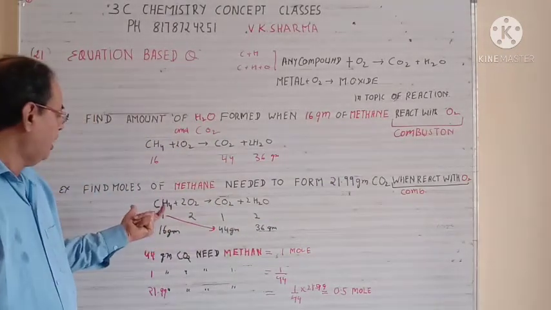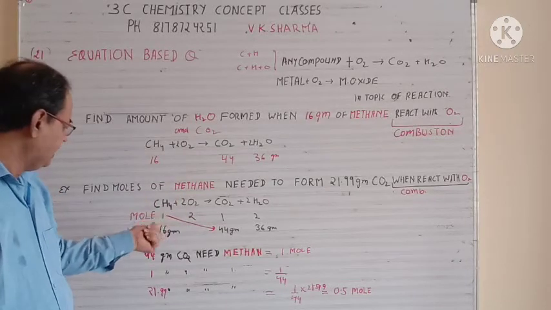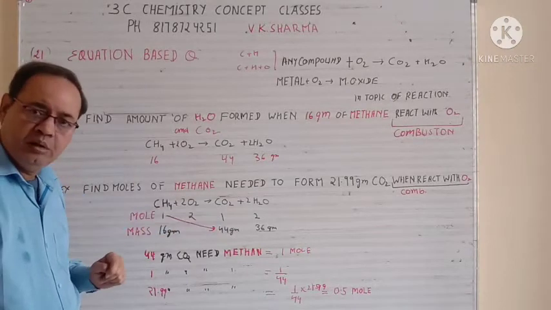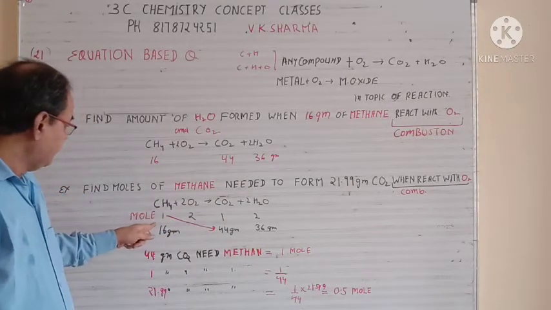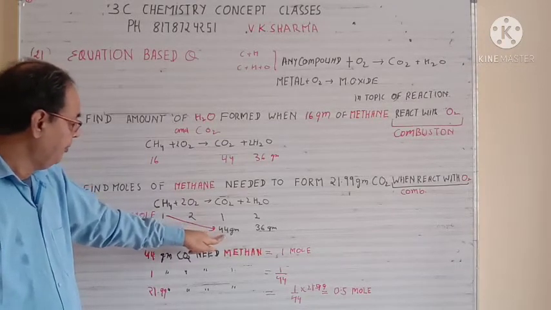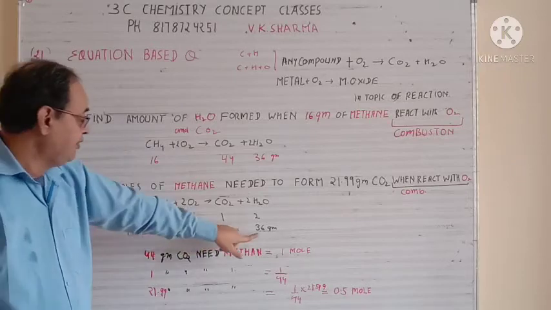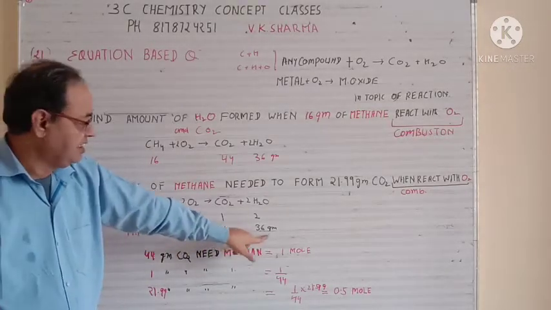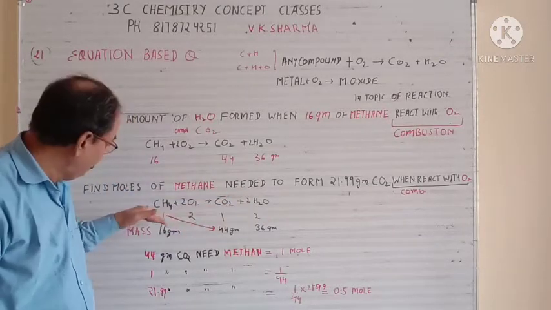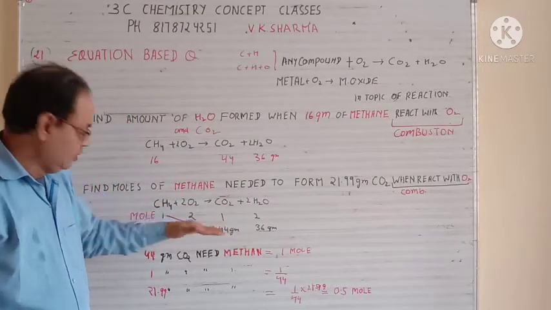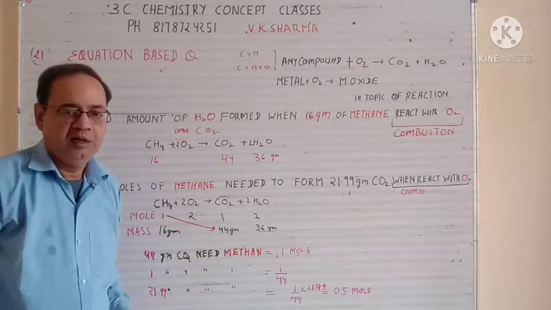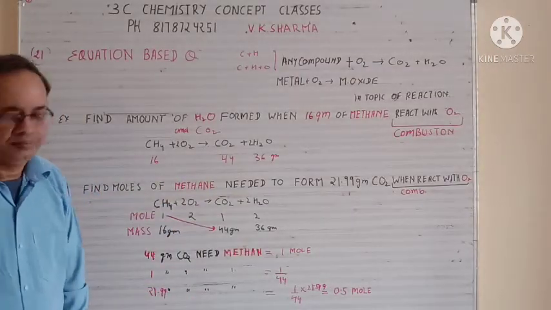Suppose he's asking how many moles of H2O is produced. Simply you can say 1 mole methane gives you 2 mole of H2O. 1 mole of methane gives you 1 mole of CO2, 2 mole of oxygen. So he's asking about mass. So 1 mole gives 44 gram of CO2. Suppose he's asking for water. So 1 mole gives you 36 gram of water. So mole to mole relation, mass to mass relation, or mole to mass relation. So you can compare this topic like that. So this is the concept. I'll take some more examples.